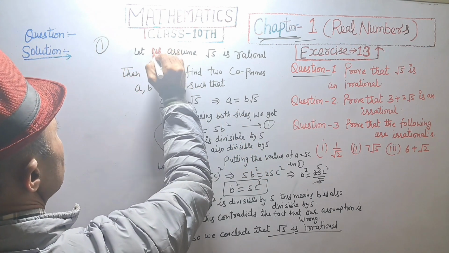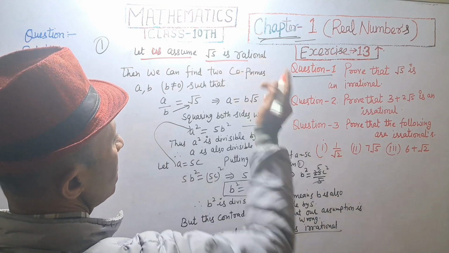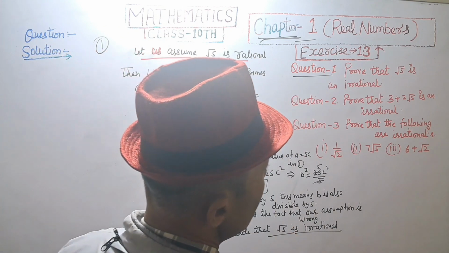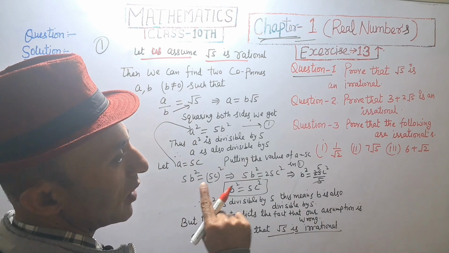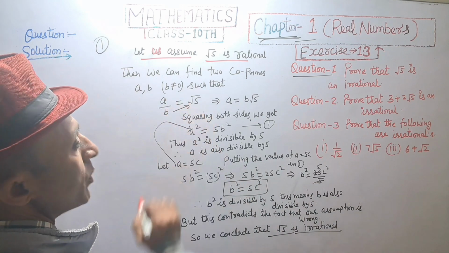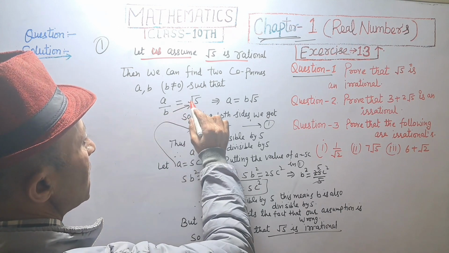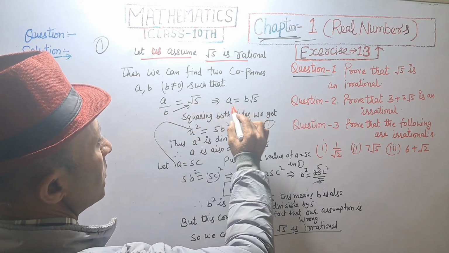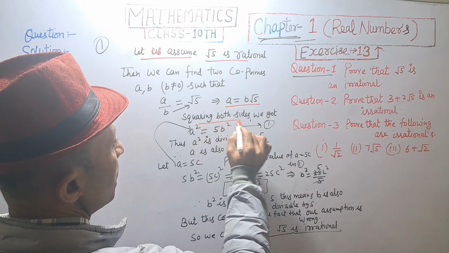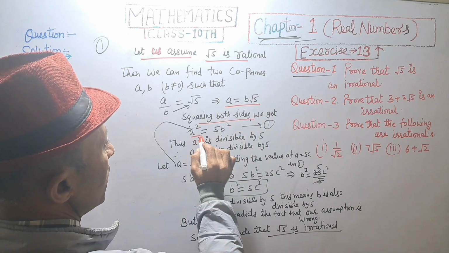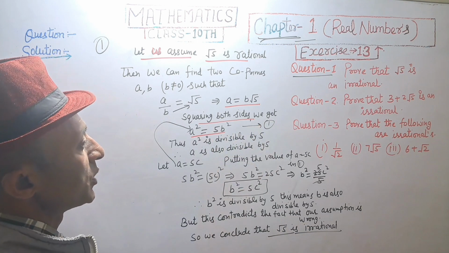Let us assume root 5 is a rational number and we can find two coprimes a and b such that a upon b is equal to root 5. Multiplying by b, a is equal to b root 5, and squaring both sides, we get a square equal to 5b square. It's equation number first.